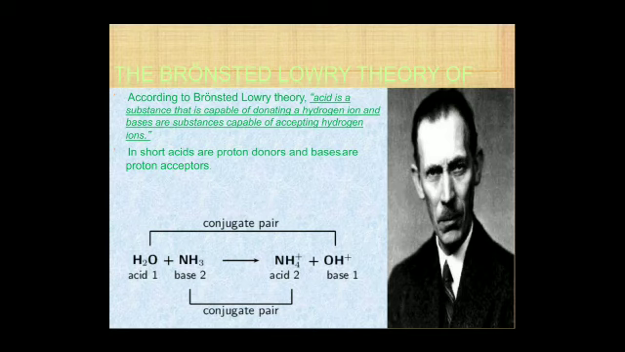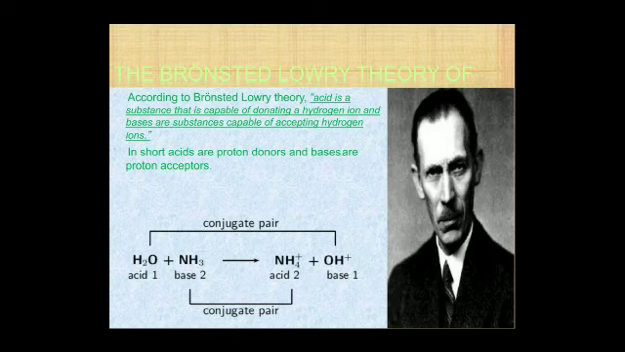Next is the Bronsted-Lowry theory for acid and base. The main characteristics of the Bronsted-Lowry theory of acid and base are as follows. Number 1: an acid is a substance which can lose a proton, while a base is a substance which can accept a proton. Number 2: an acid after losing a proton becomes a base, while a base after accepting a proton becomes an acid. Thus, there is an equilibrium between the acid and base.